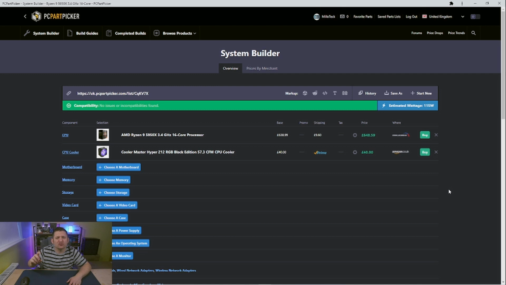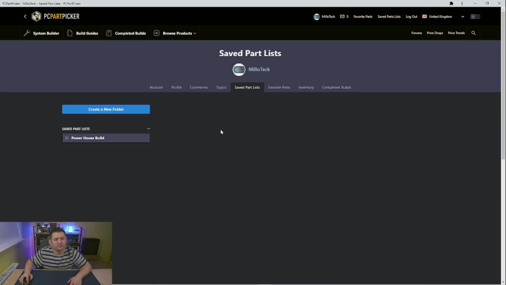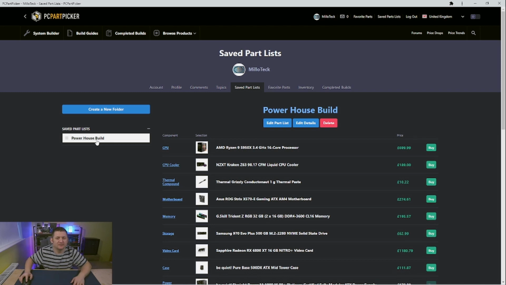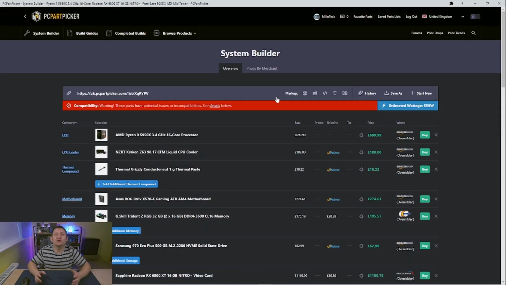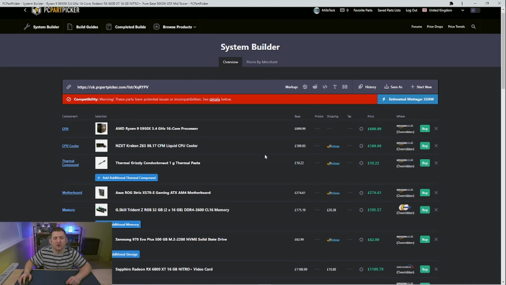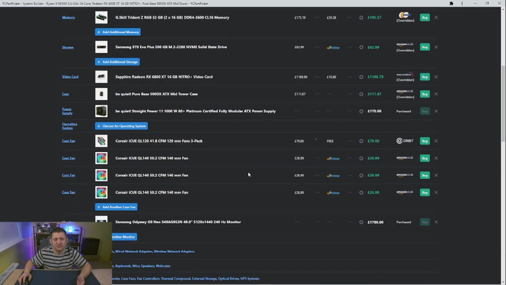So what I'll do now is I'll just head over to my saved part list, and there it is. Powerhouse build, raw power. Right, so I've got the list of parts here that I've saved. Now if you've done this yourself and you've got your saved parts and click edit part list, it will take you back into that window we first looked at when we click System Builder. Right, so we've got a whole lot of parts here.